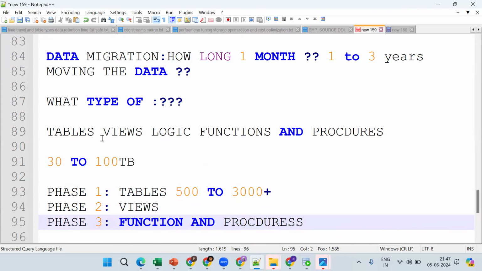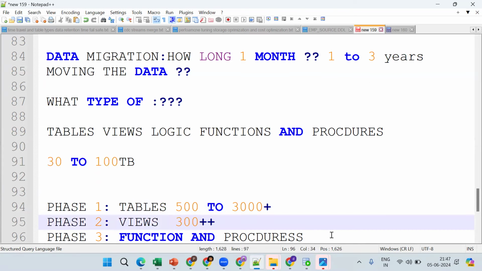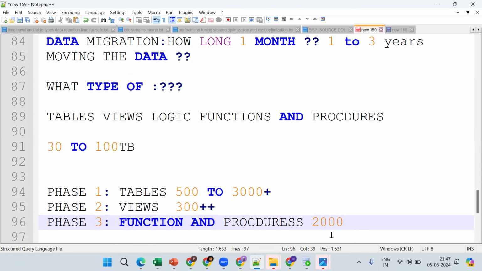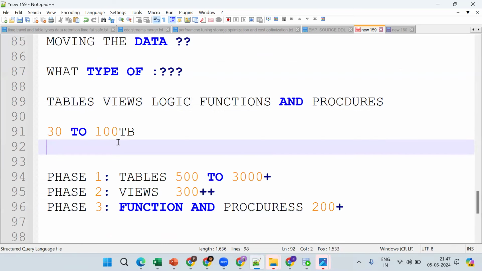Remember, if you have less volume, we don't go for Snowflake. Only when you have huge volumes will we go for Snowflake. So 500 to 3,000 plus tables, 300 plus views, and 200 plus functions and procedures. These are approximate values. With small volumes like GBs, Snowflake won't come into the picture.